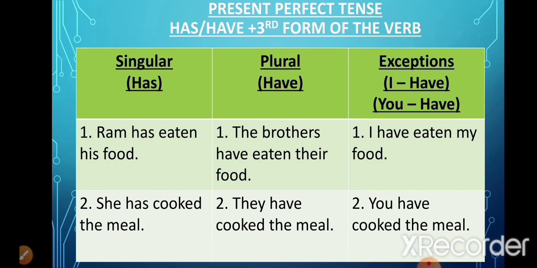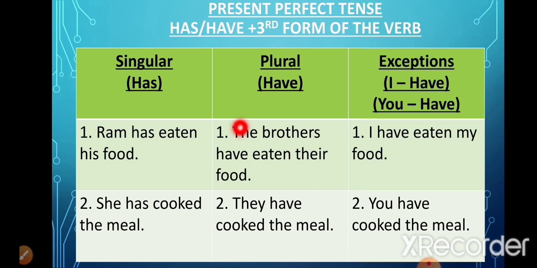For example, Ram has eaten his food. Here the subject Ram is singular, that is why we have used has. And we have used the third form of the verb eat. Third form is eaten. Eat, ate, eaten. So the third form of the verb eat is eaten. In the second sentence, she has cooked the meal. She again is a singular subject, that is why we have used has, and we have used the third form of the verb cook, which is cooked.